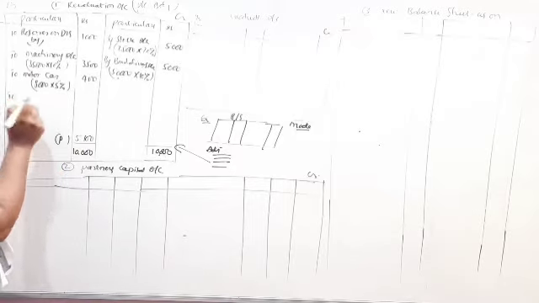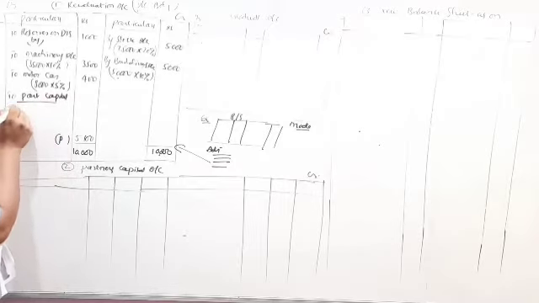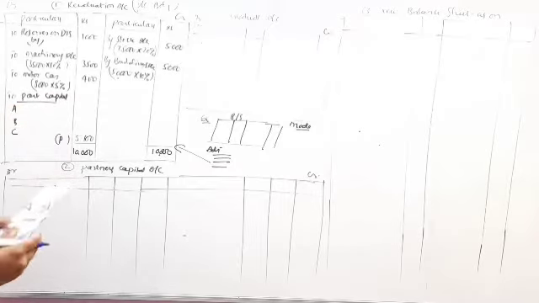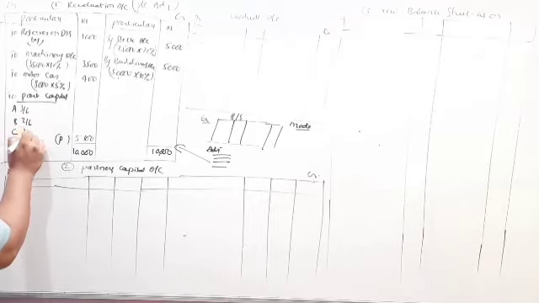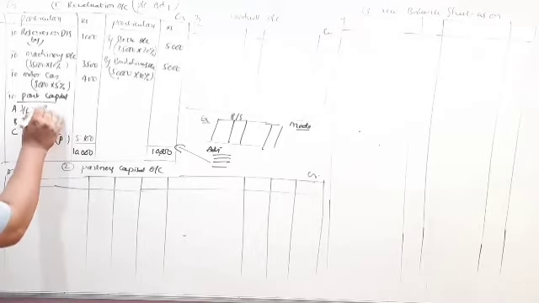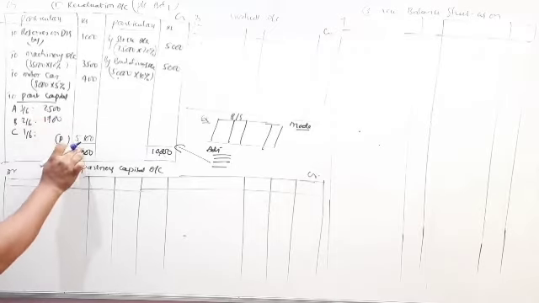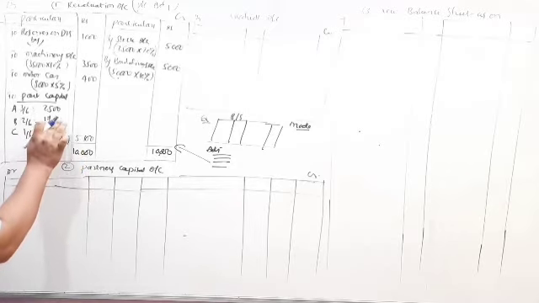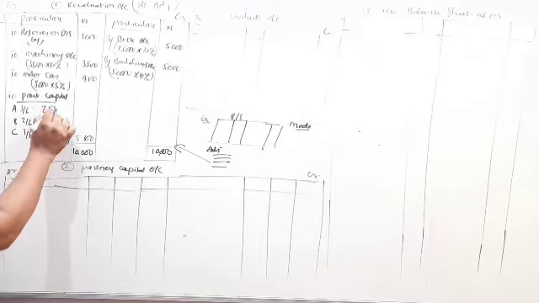So this profit is transferred to the partners' capital accounts, A, B and C. The ratio is 3:2:1, that is 3/6, 2/6, 1/6. So 5,100 into 3/6 is 2,550.